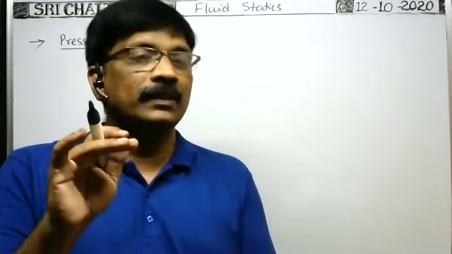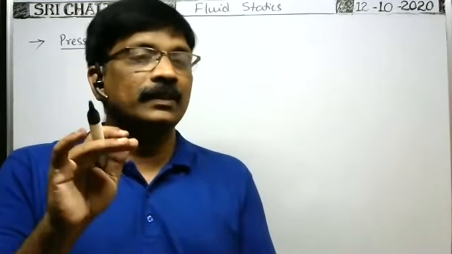Force acting on unit normal area is called pressure, or we can say longitudinal pressure or longitudinal stress. That's why pressure is force per unit normal surface area.